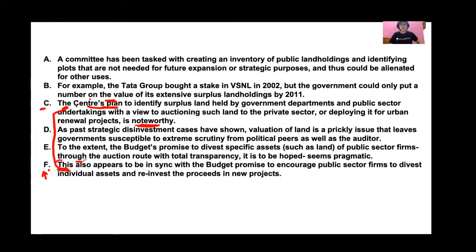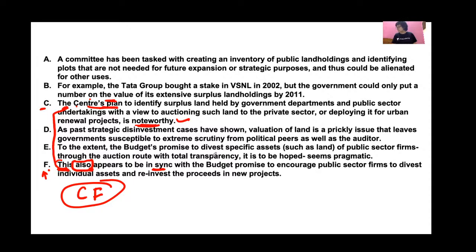Now look at this word also. This also appears. So this plan also appears to be in sync with the budget promise. So this plan also appears to be in agreement with, or according to, the budget promise. So this word also has been used to further elaborate on the plan. This plan is noteworthy, and also this plan is in sync with the budget promise. So here CF should come together. This is a pair.